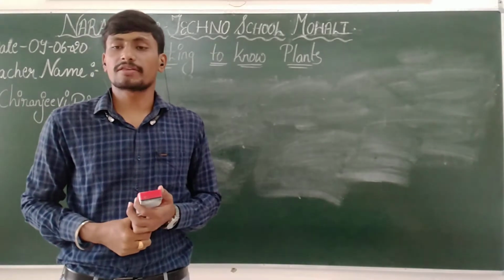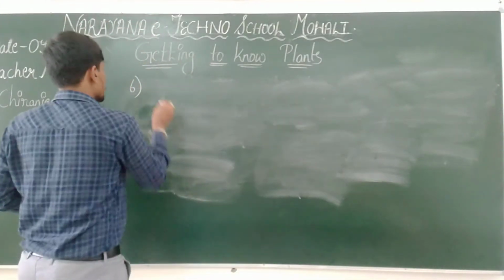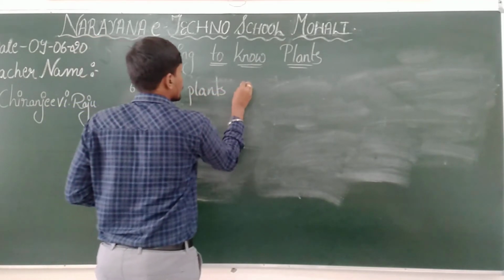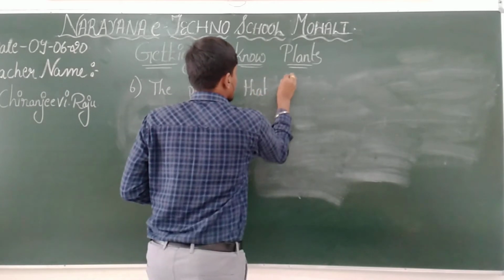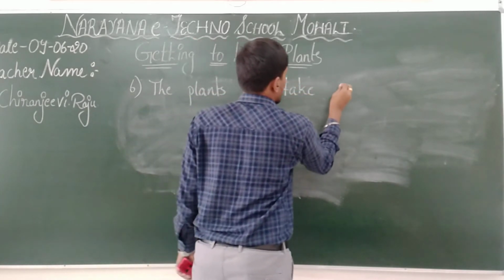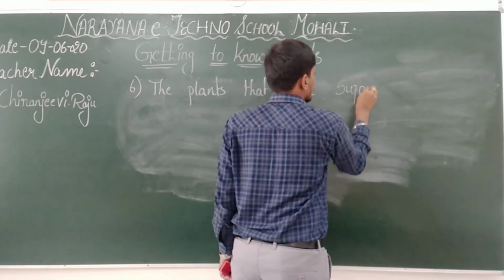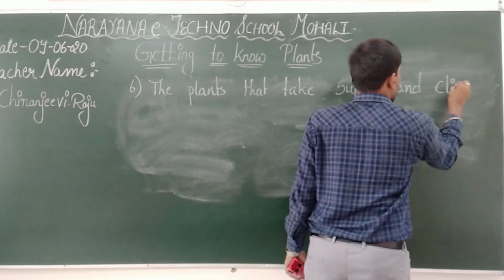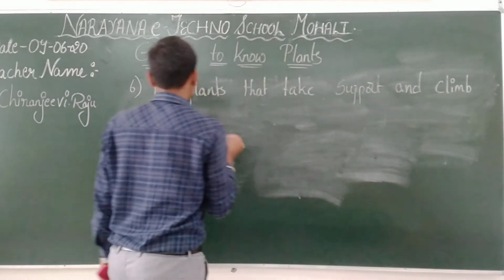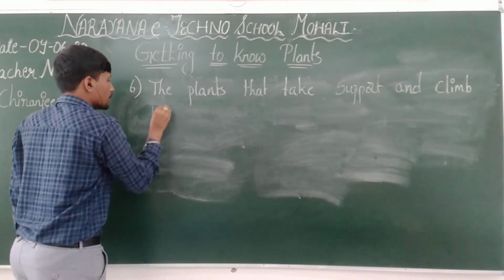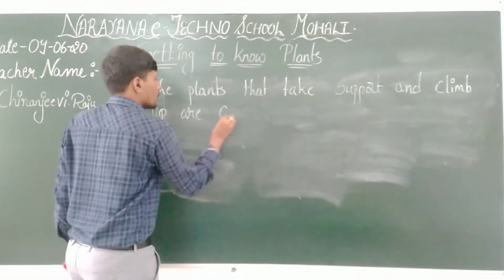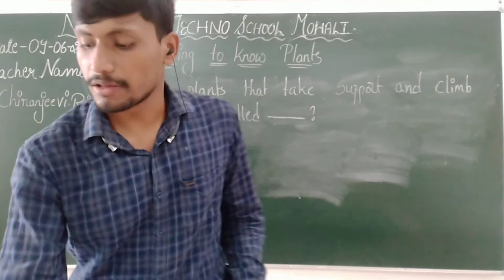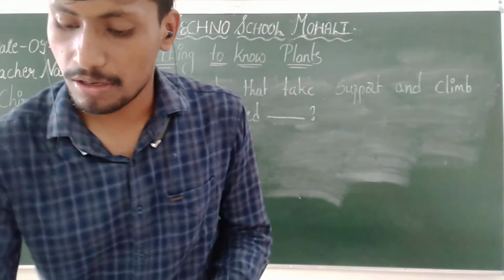The plants that take support and climb up are called dash.